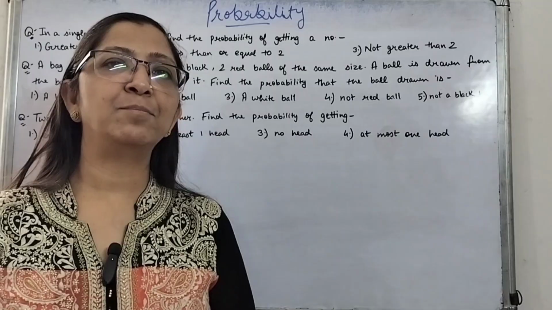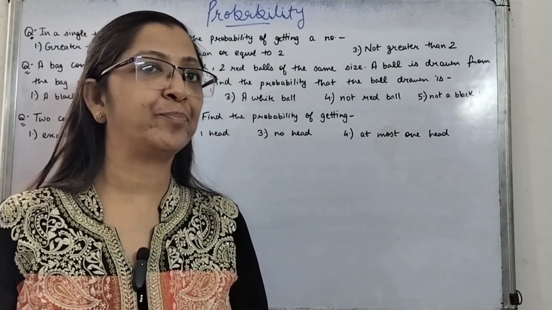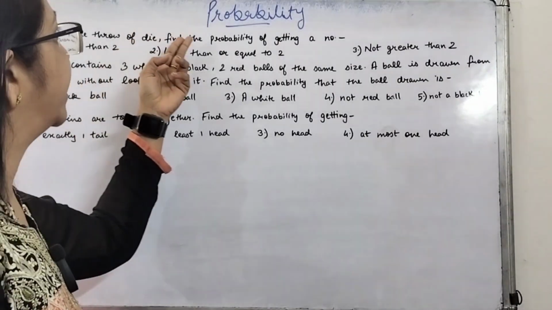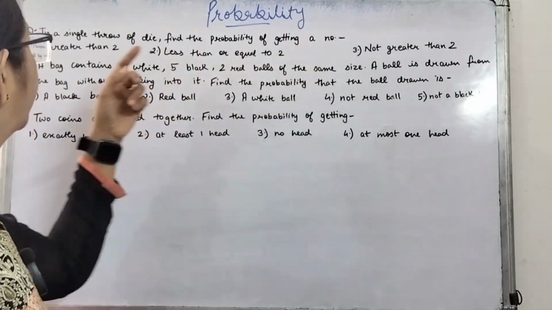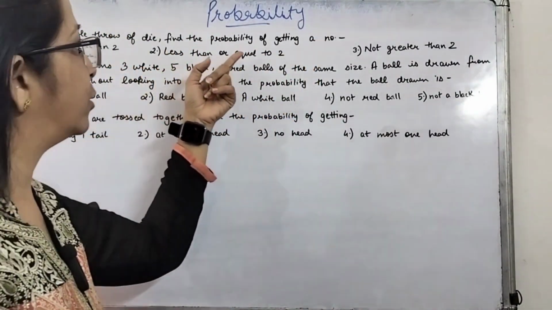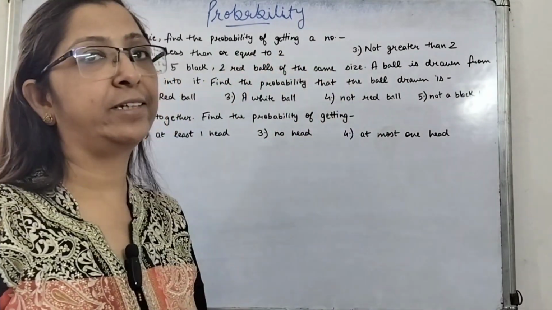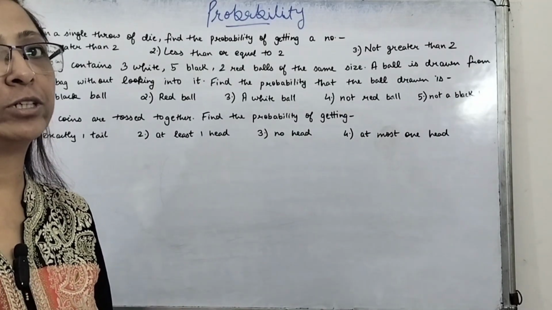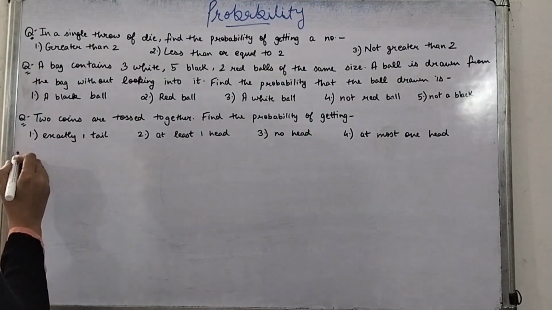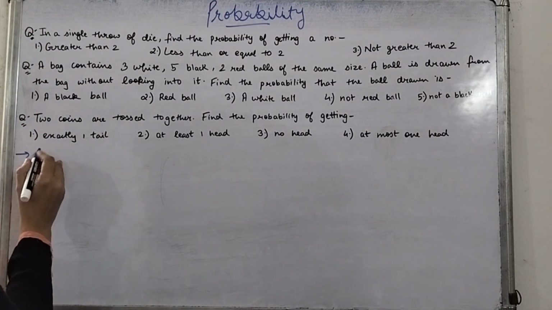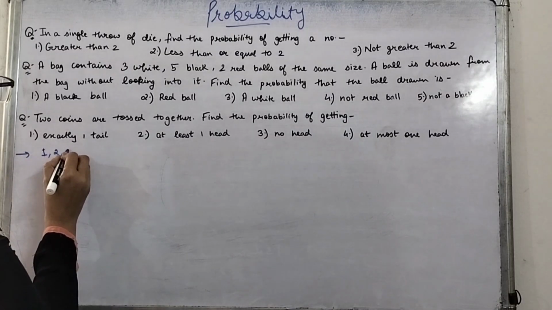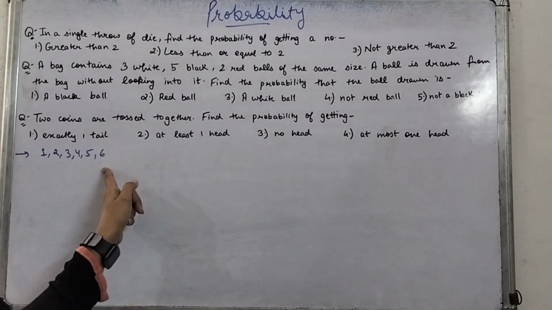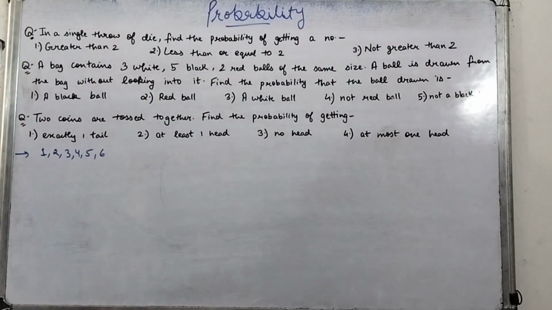Now let's understand some more questions related to probability. Question: in a single throw of a die, find the probability of getting a number greater than 2, less than or equal to 2, or not greater than 2. First of all, when we throw a die, we write down all the possible outcomes. Either 1 will come, 2, 3, 4, 5, 6. These are the 6 possible outcomes.